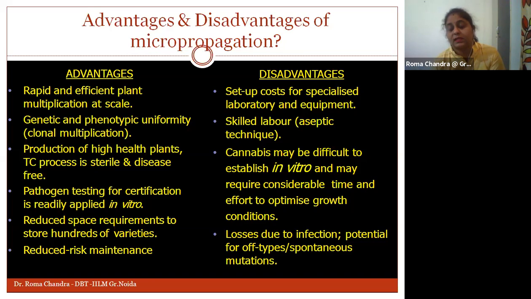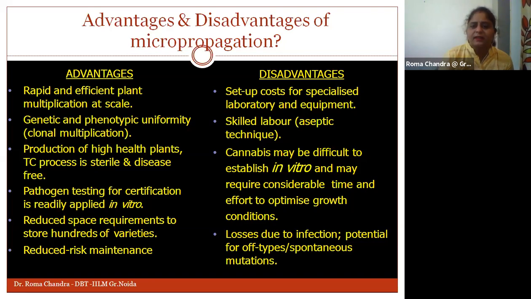But the disadvantage is the whole setup. It is a very specialized type of setup. We need specialized laboratories and equipment, and the whole process should be done in aseptic conditions. We need to have skilled laborers only.